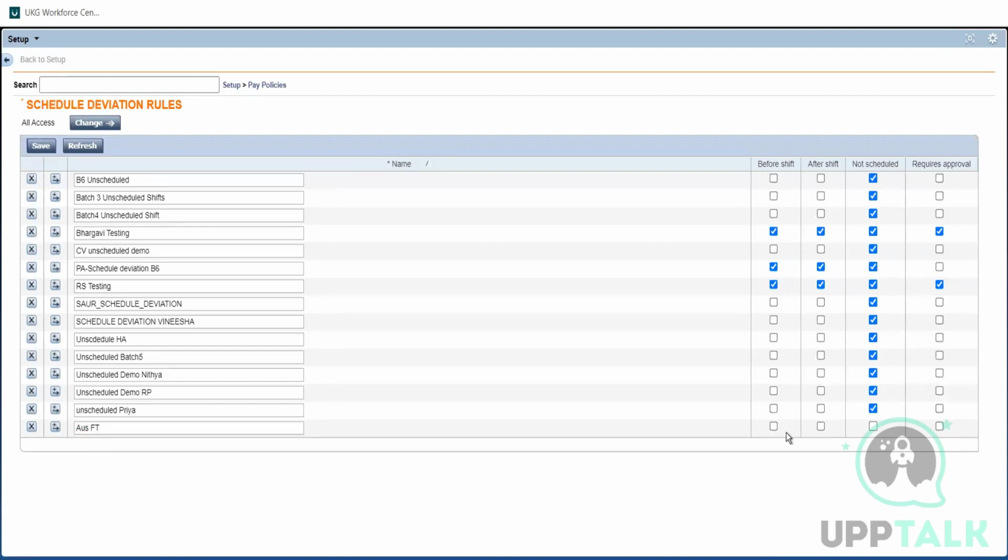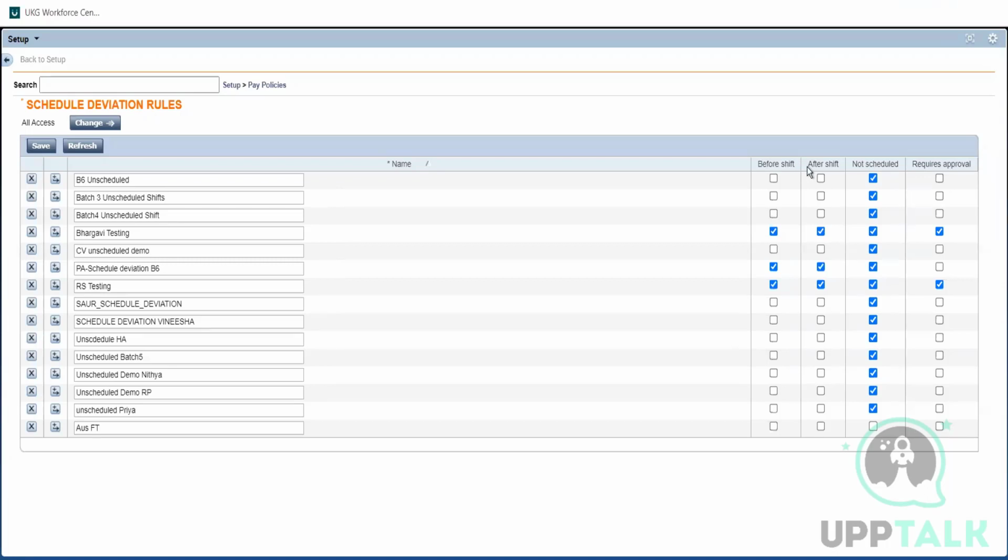And what does schedule deviation mean? If an employee's shift starts at 8 and completes by 4, sometimes the employee will come early to his shift, late to his shift, and sometimes he might come on an unscheduled shift also. Here it's only two things. If I come before my shift, how my hours should be paid up to that. For example, I'm coming at 7:45, so 7:45 to 8, how my shift should be paid. And if my shift ends by 4, if I'm working beyond 4, how that should be paid.